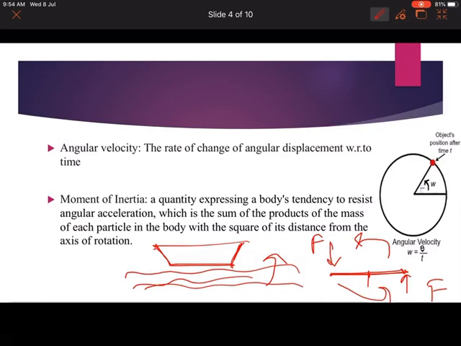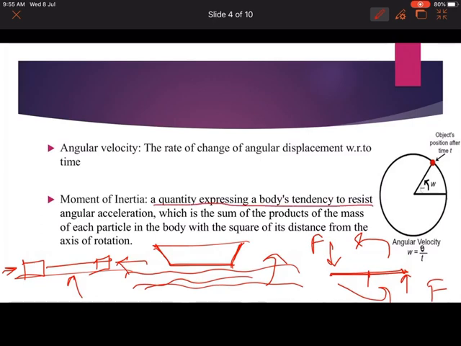It is nothing but the opposing force to a motion. Suppose the body is going to be displaced from this position. If I apply force on it, this body will be displaced in this direction. But along this direction it is going to be stopped somewhere. Why is it stopped? Someone may say it is because of friction. But at the same time some opposing force is applied on that object, and that is nothing but the moment of inertia.